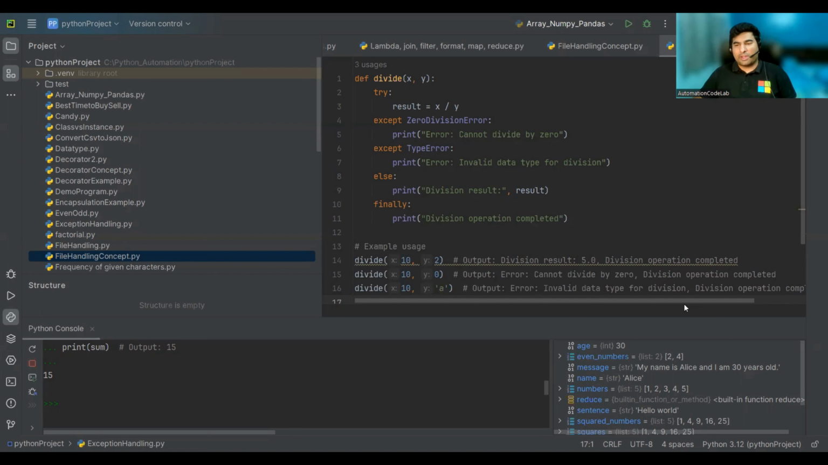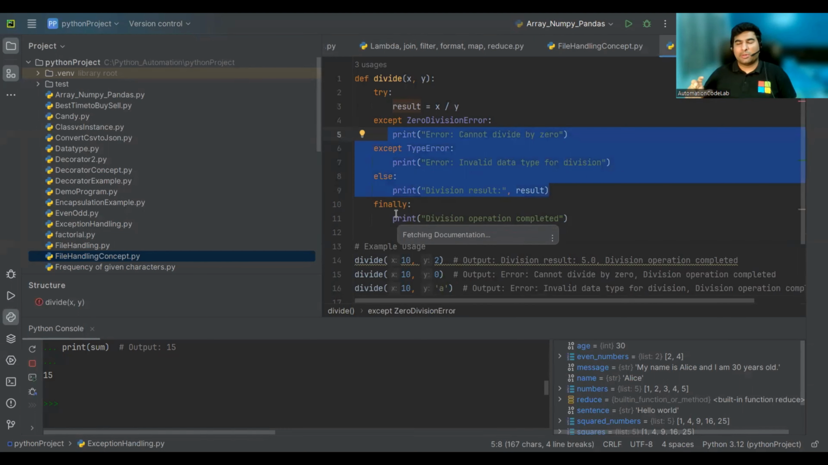Try is a block where you will write your piece of code in case you get an exception. Except is where generally you are going to handle the error. In case you do not get any of these exceptions, else is going to print the respective result over here. And finally is a block that gets executed irrespective of whether you get an exception or not.